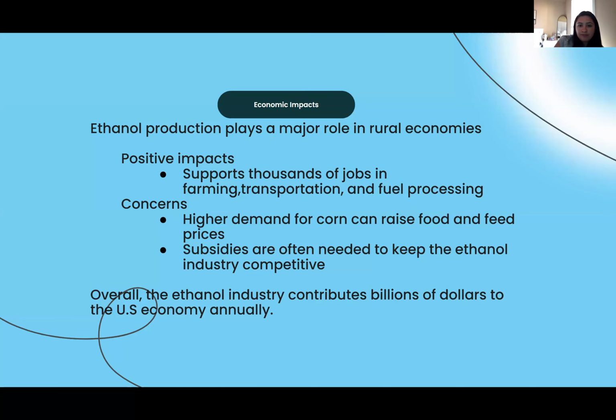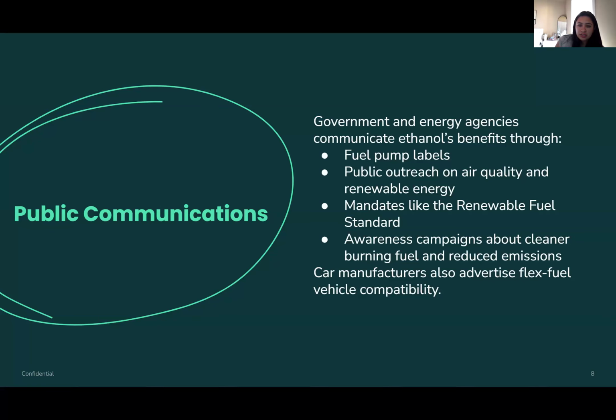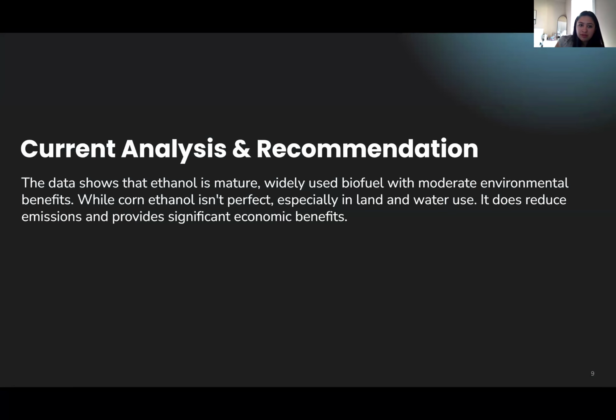Public communications. Government and energy agencies communicate ethanol benefits through fuel pump labels, public outreach in air quality and renewable energy, mandates like the Renewable Fuel Standard, and awareness campaigns about cleaner burning and reduced emissions. Car manufacturers also advertise flex-fuel vehicle compatibility.